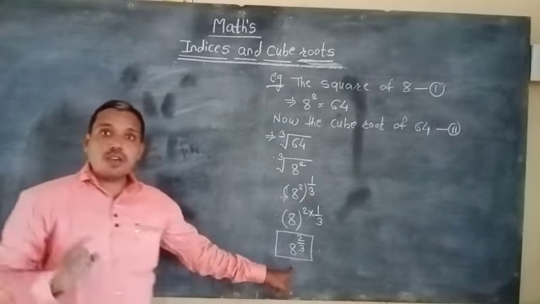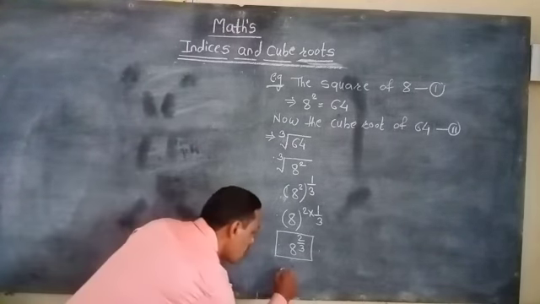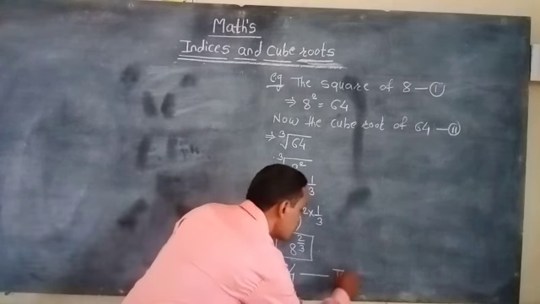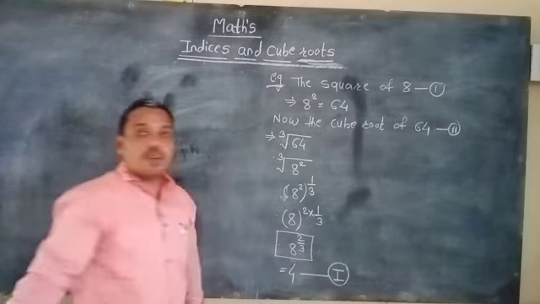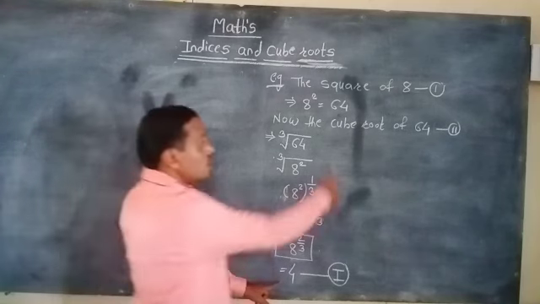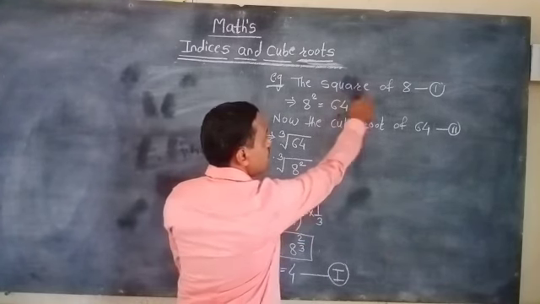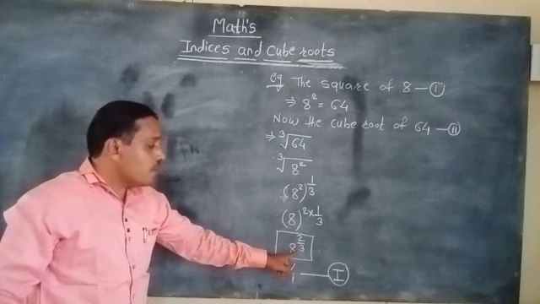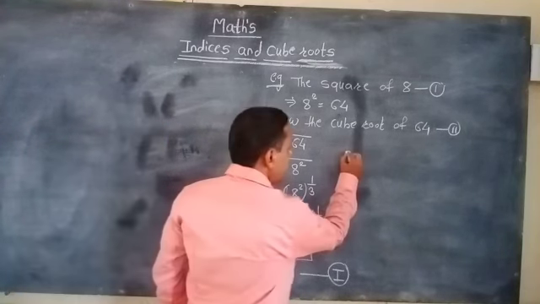We can find out the value of them, and the value of them is 4. So we can say it is equation number 1. So how can we find out the cube root of square of 8? Then we can read this mathematical sign